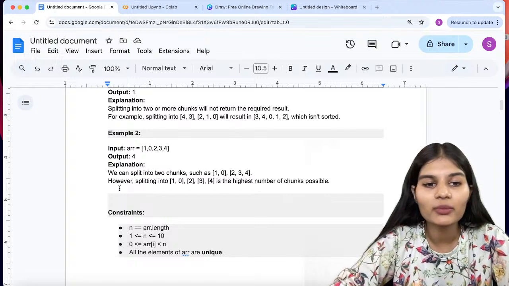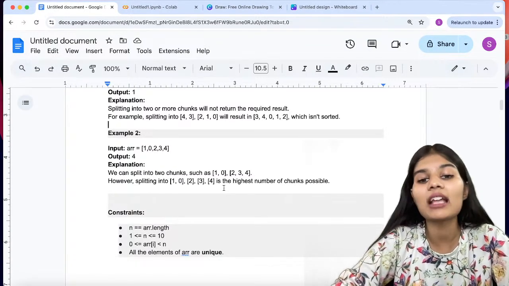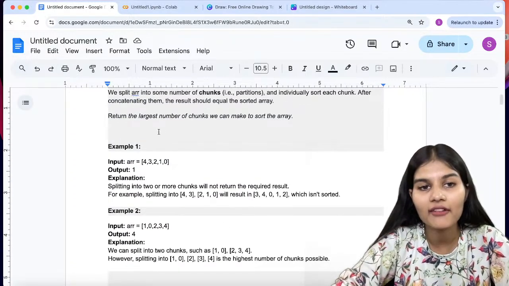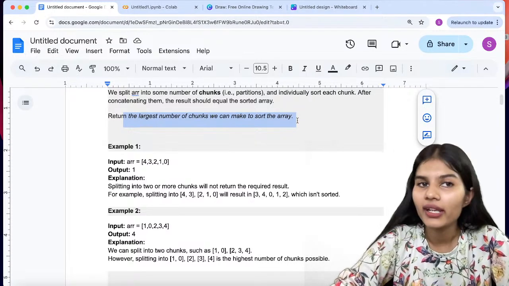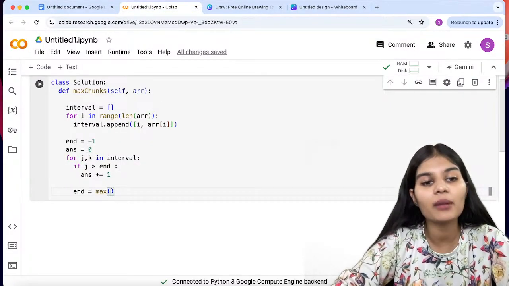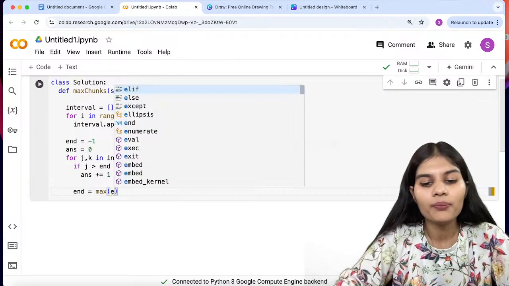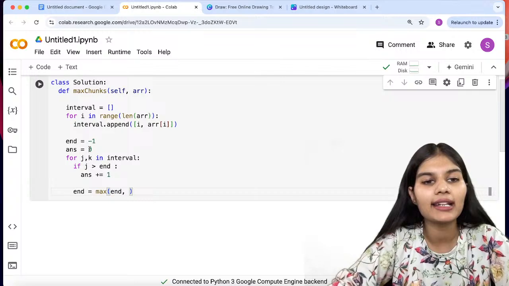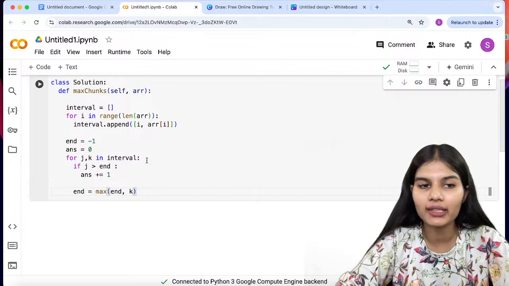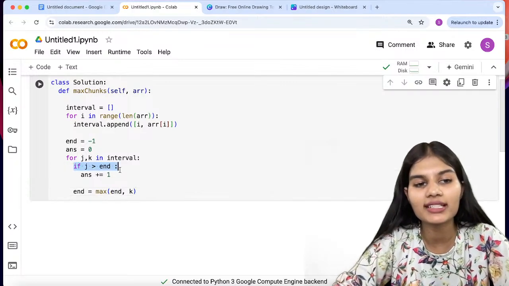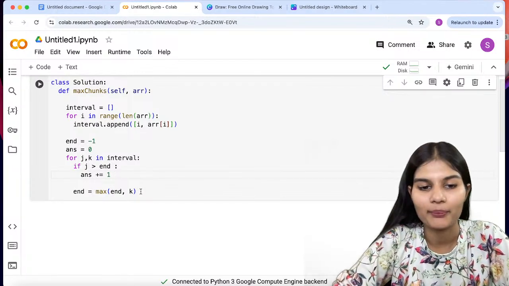My question says that whenever we are splitting up these numbers, we have to find the highest number of chunks possible. I have to return the largest number of chunks we can make to sort the array. That is how I am partitioning this and putting up this max condition over here to find the same, right? So max is n comma, and now here I would go with this for loop, because the first loop will help me get the intervals, and the second one is helping me to store the maximum value for the same, right?